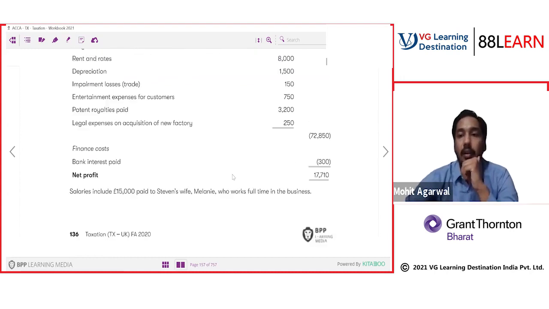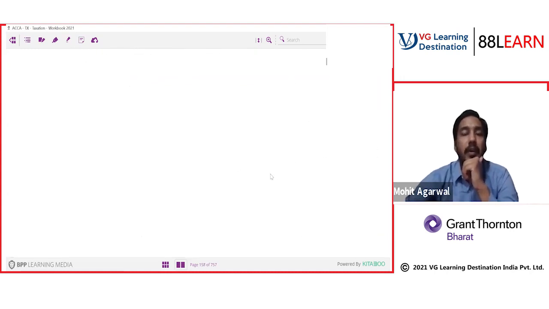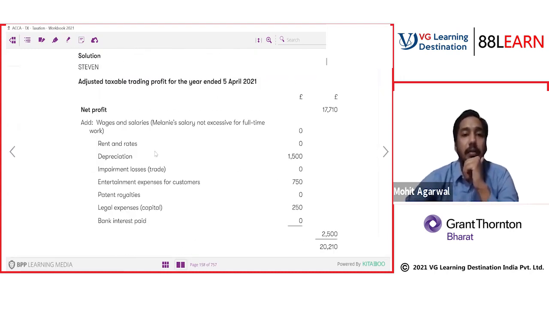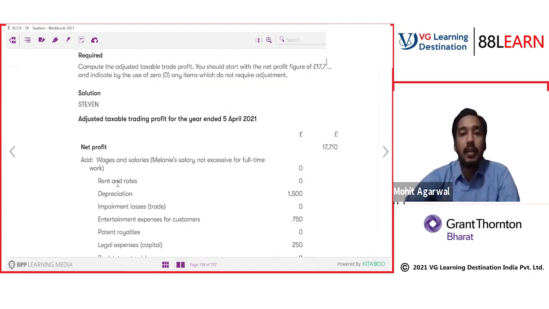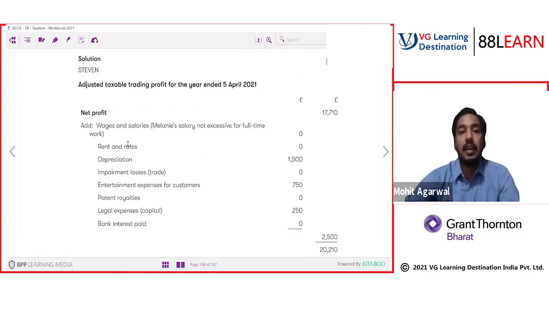Now, quite an easy question, we can solve it. We have to take the accounting profit. Accounting profit is 17,710. See what you have to do with wages and salary of Mimi, the wife. Since she is the wife of the owner, she is working full time, and assuming it is paid at commercial rate, we will do nothing. It is an allowed expense. Rent and rate, allowed expense. Depreciation calculated as per accounting standards is disallowed, therefore we have to add back. Impairment losses, since it is a trade impairment loss, it is allowed.